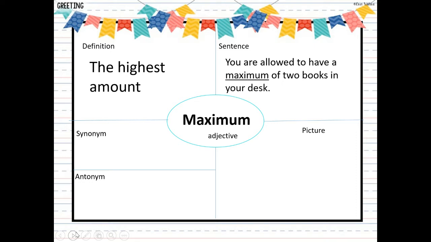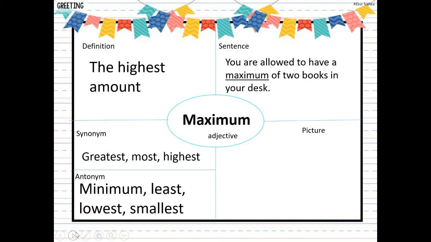You are allowed to have a maximum of 2 books in your desk. So the highest amount of books allowed in your desk is 2. Maximum is highest amount. Our synonyms would be greatest, most, highest. So the greatest amount of books, the most amount of books, or the highest amount of books is 2. They all have the same meaning.